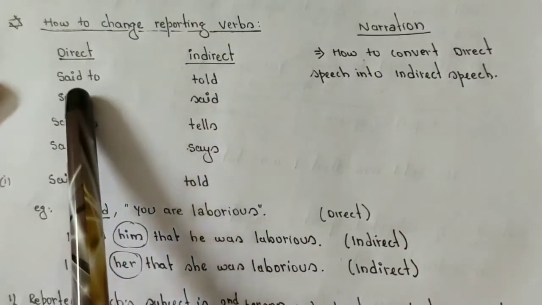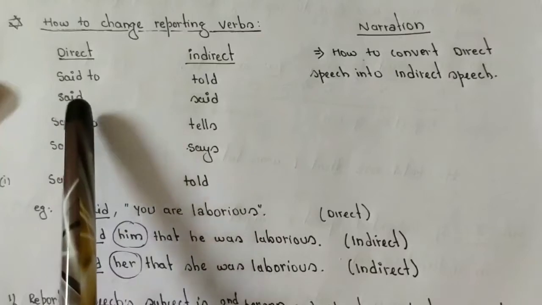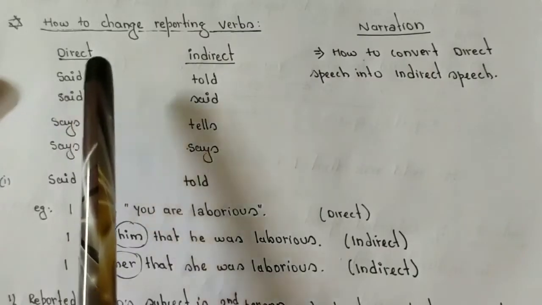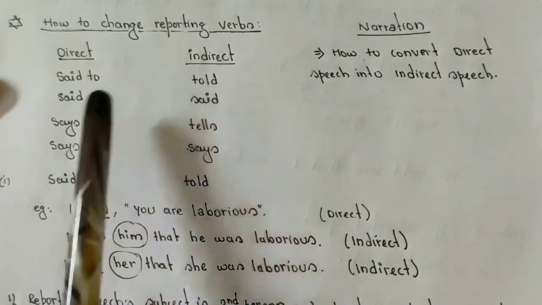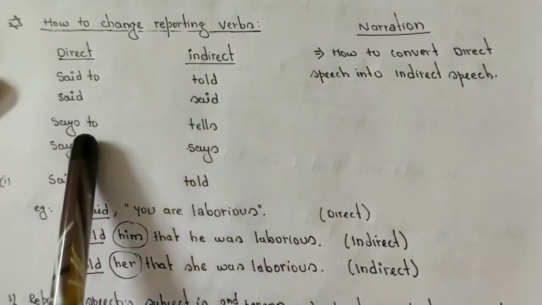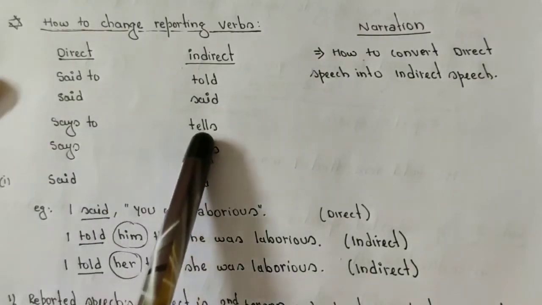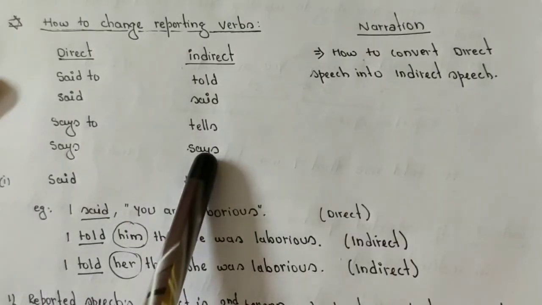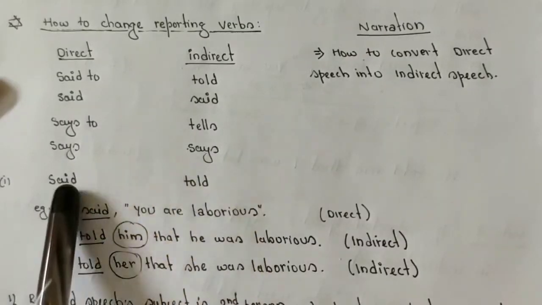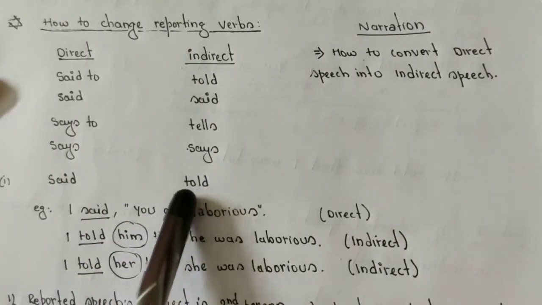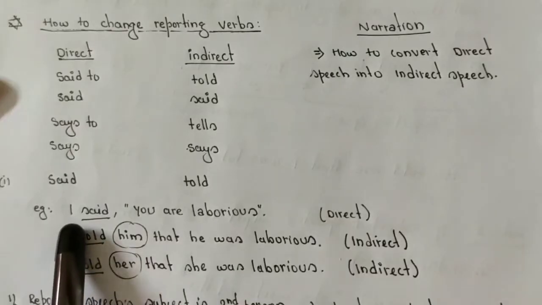Here, some are fixed and some are variable. If you are given "said to", it will change to "told". If it is "said", it will remain "said". If "says to", it becomes "tells". If "says", it remains the same, "says". But here "said" can also change into "told". How? Now here an example is given.